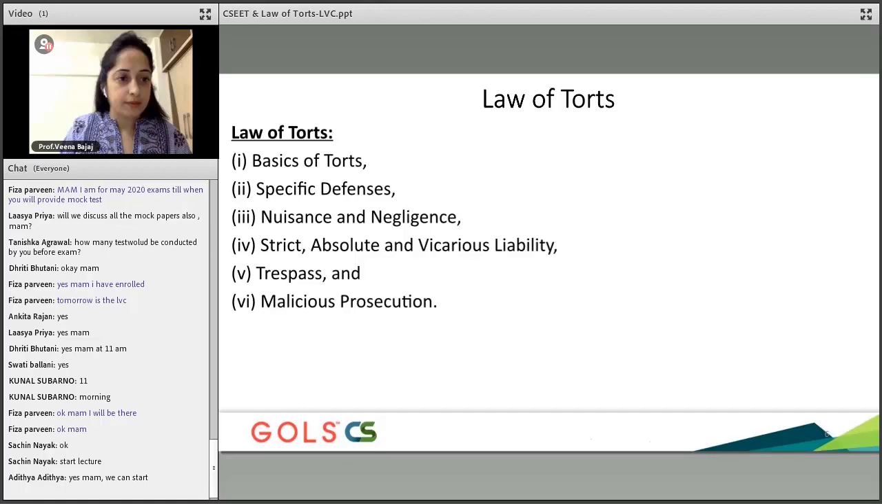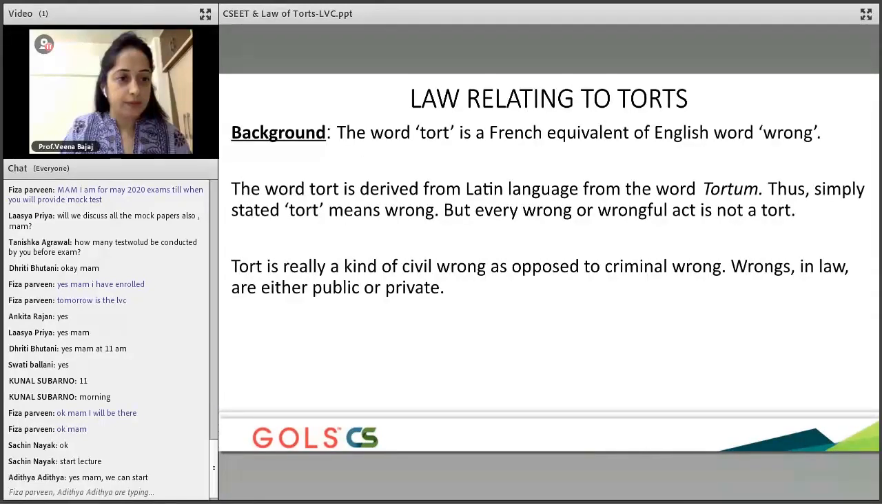I hope you have understood certain things about law of torts: there are no sections, there are no rules, there are no acts. It originated from case law, and definitely not in India. It originated in European countries, then went to UK, and from there came to India, because India closely follows the law from UK. In terms of today, what we are going to be studying is the basics of torts. We're going to look at the defenses, nuisances, negligence, strict, absolute, and vicarious liability, trespass, and malicious prosecution. This is what we are going to be studying today.